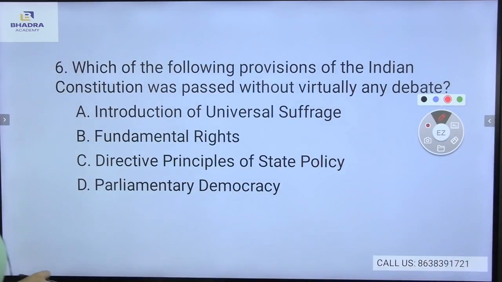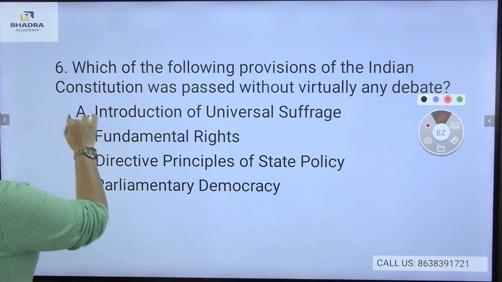Now, which of the following provisions of the Indian Constitution was passed virtually without a debate? Introduction of universal suffrage, fundamental rights, directive principles of state policy, or parliamentary democracy. Which important provision of the Indian Constitution was passed without virtually any debate, which means there was no debate or any kind of constraint while passing this law.